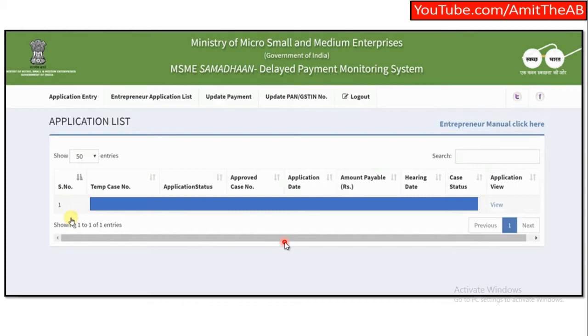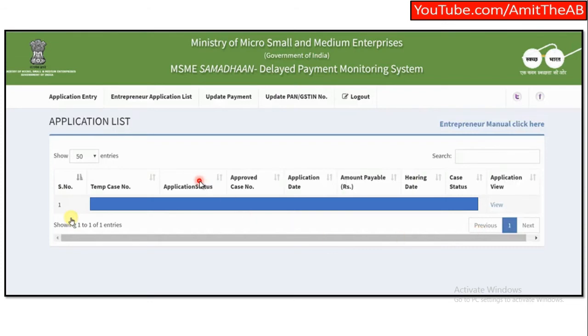Here all the cases which you have filed till now would be mentioned. Once you file a case, you will get a temporary case ID and its status. And once that case is approved, meaning it is being taken up, it would have a different number, that would be the approved case number, and the application date would be mentioned, and the total amount under dispute, hearing date, and case status, whether it's pending or whatever it is. And finally, the application view. If you want to view the whole application which has been made, you can click on view and you would be able to get the whole PDF. So this is the entry screen.